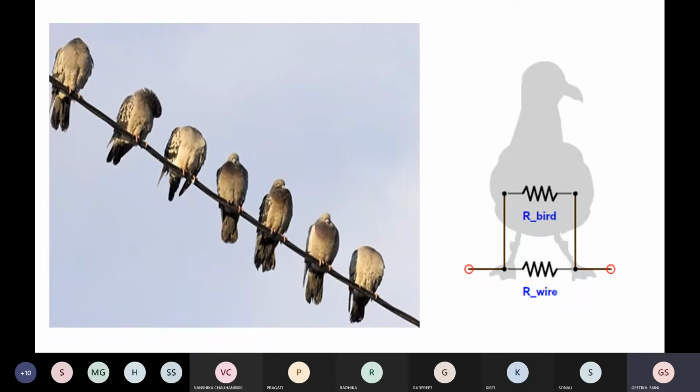The reason is that their feet are on the same line, so there is no potential difference. Suppose the potential at this point is V1 and the potential at this point is also V1. So V1 is equal to V2, there is no potential difference. No potential difference means no flow of current. So the bird is safe.